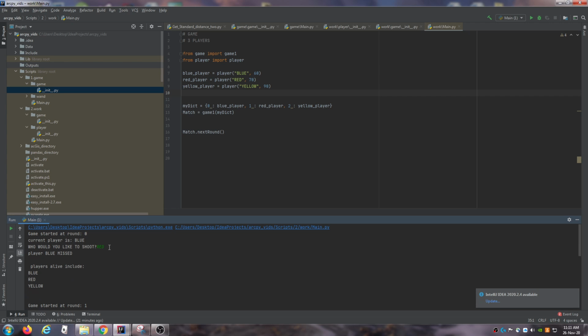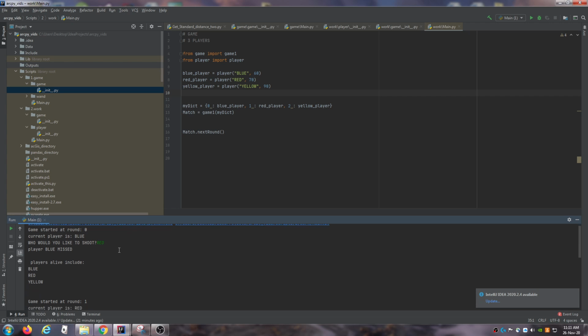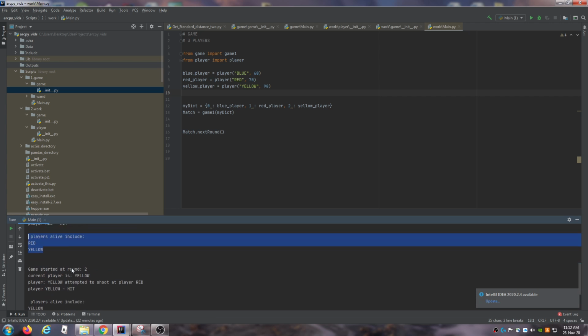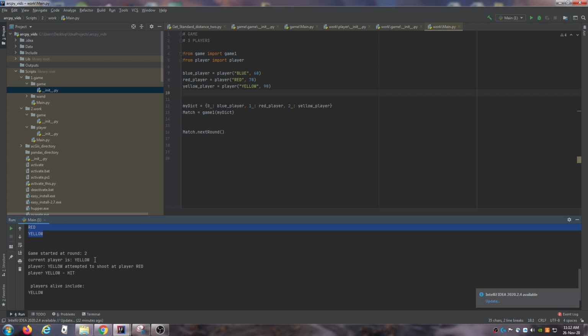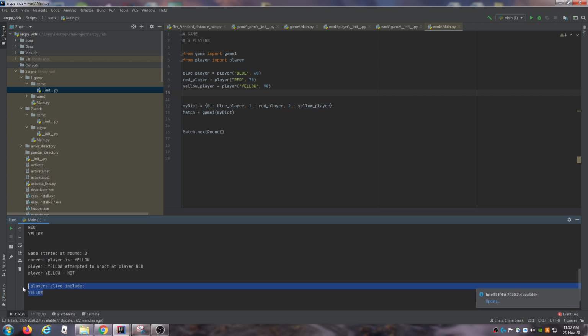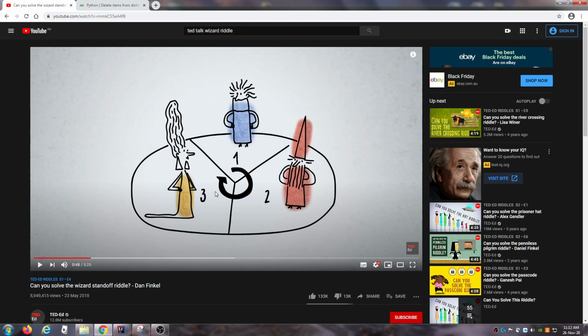So we can see who would you like to shoot, red. Player blue missed. Players alive include blue, red, and yellow. Still, that's good. Current player is red. Red attempted to shoot blue, red hit. So now it's just red and yellow left over. And then we're going to say current player is yellow. Yellow attempted to shoot player red. Yellow hit. Players alive include yellow. Great, so that's how you do the entire problem. Sorry about that. I actually had to go back to my notes to figure out where the problem was.